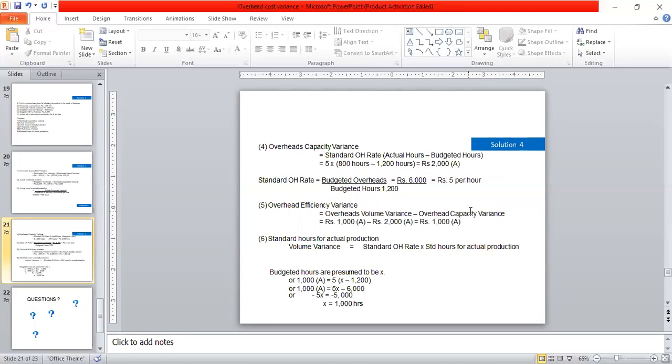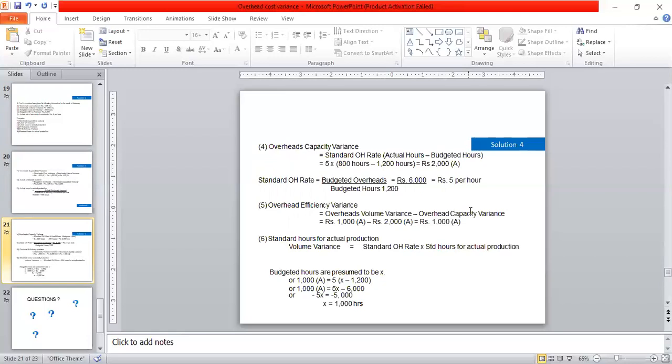Standard overhead rate is budgeted overhead divided by the budgeted hours, is equal to 6000 divided by 1200, that is equal to rupees 5 per hour. Next one is the overhead efficiency variance, that is equal to overhead volume variance minus overhead capacity variance, equal to rupees 1000 adverse minus rupees 2000 adverse, is equal to rupees 1000 favourable.